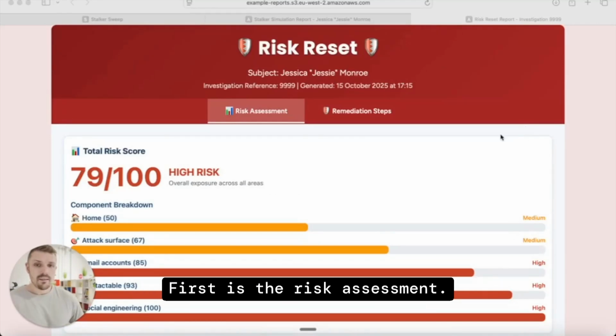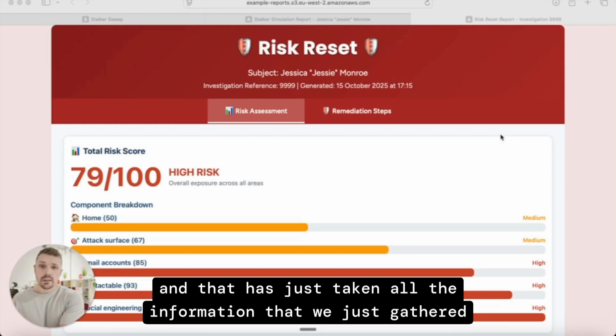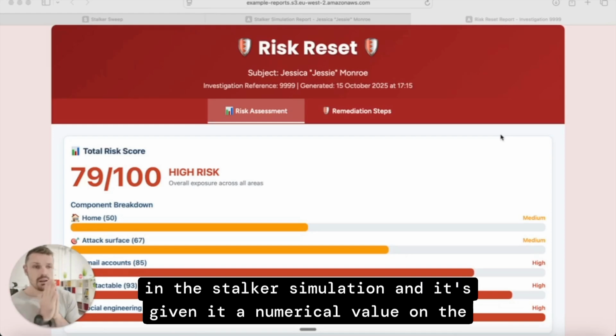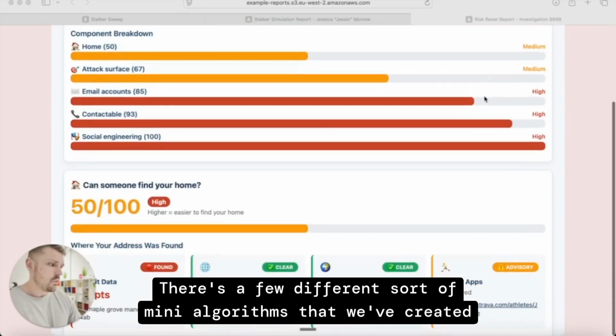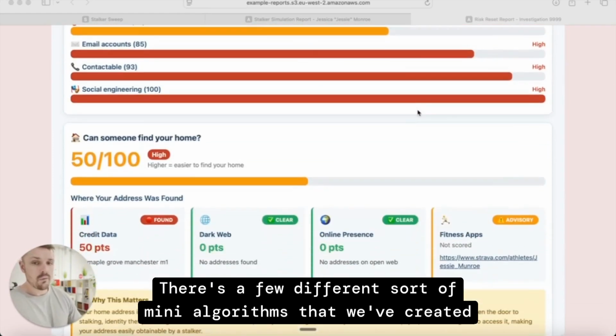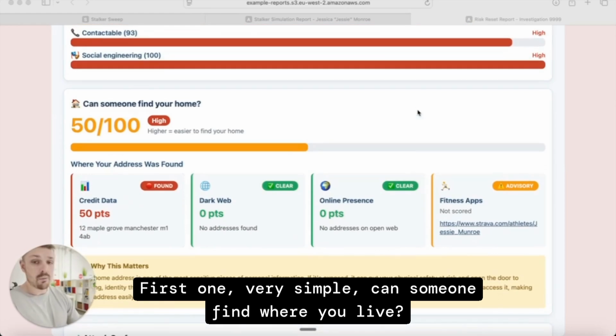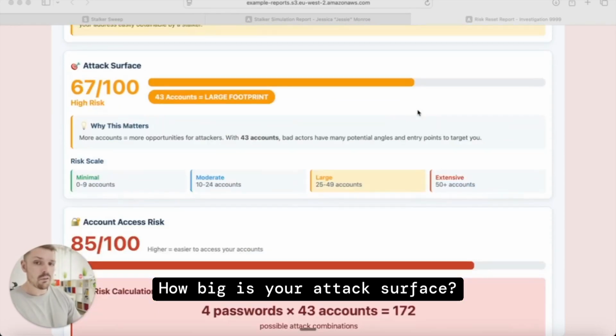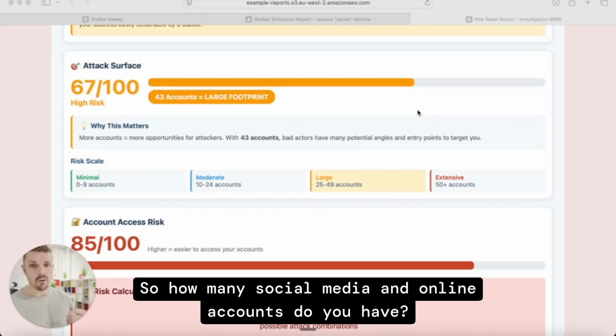First is the risk assessment, and that is just taking all the information that we just gathered in the Stalker simulation, and giving it a numerical value on the severity of it. There's a few different sort of mini algorithms that we've created that go into this. First one, very simple. Can someone find where you live? How big is your attack surface? So how many social media and online accounts do you have